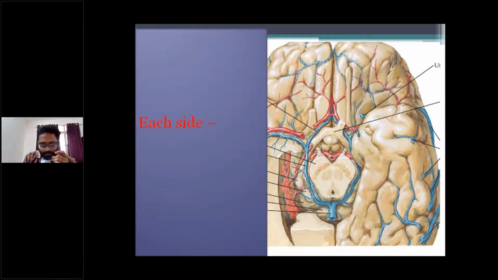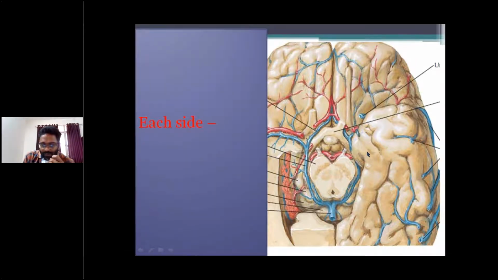Next, on each side. On each side the midbrain is related to the posterior cerebral artery, the optic tract, the basal vein, and fourth, the parahippocampal gyrus. This is the parahippocampal gyrus, which we see on the base of the brain, or the inferior surface of the brain.